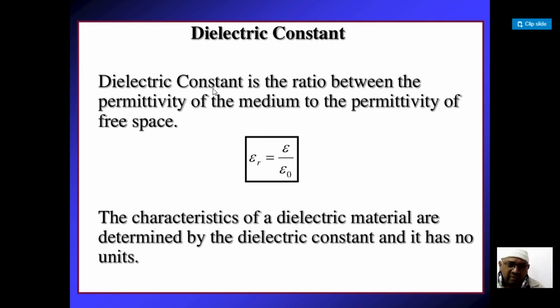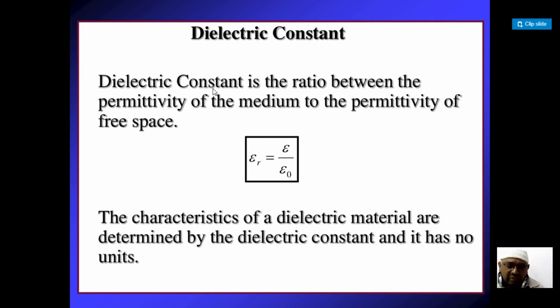Now, why are we studying the dielectric constant? What is the need of studying it? The character of a dielectric material can be represented mathematically by the dielectric constant.